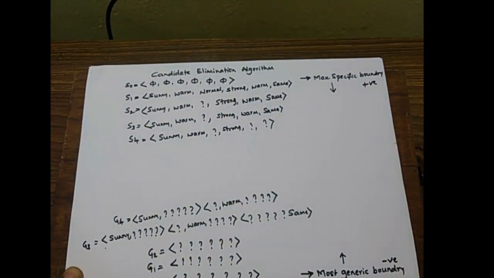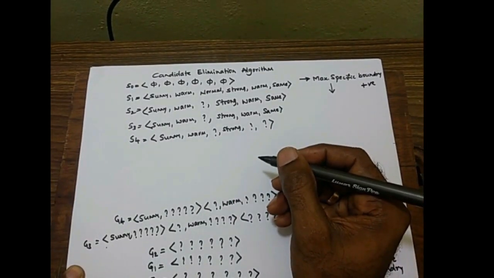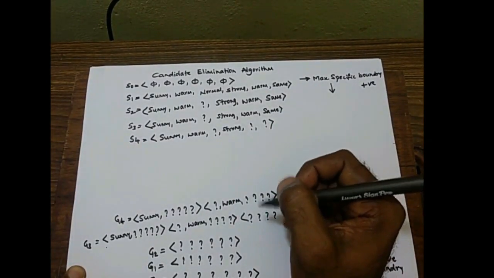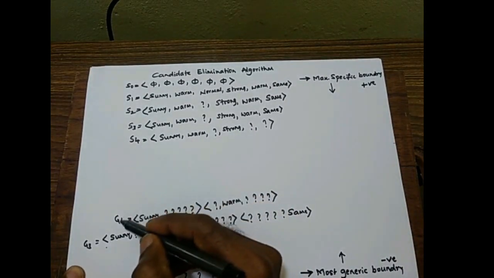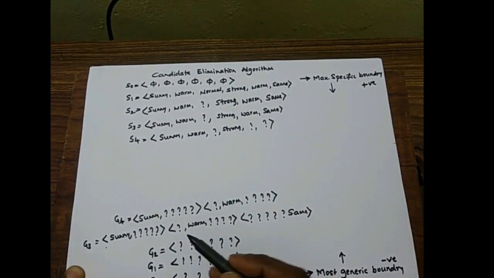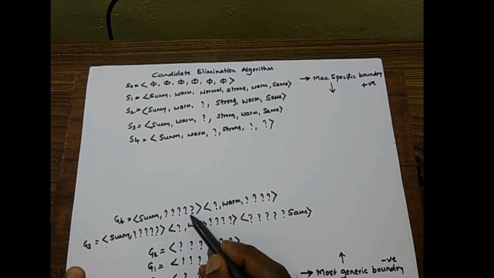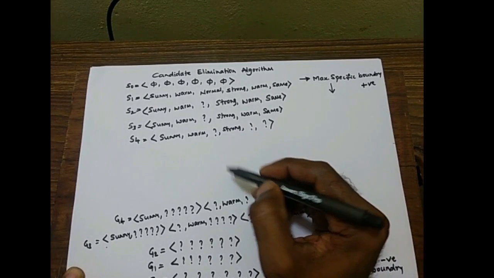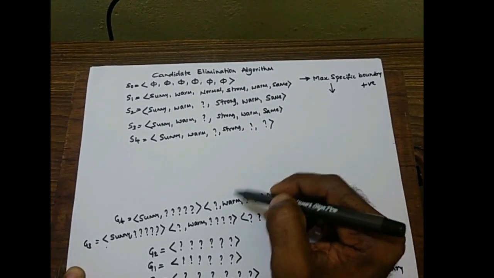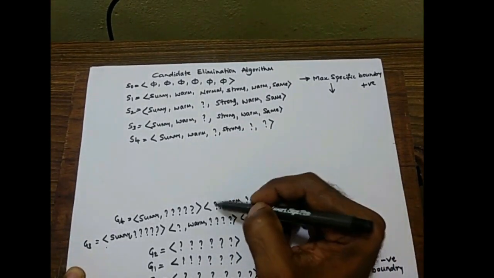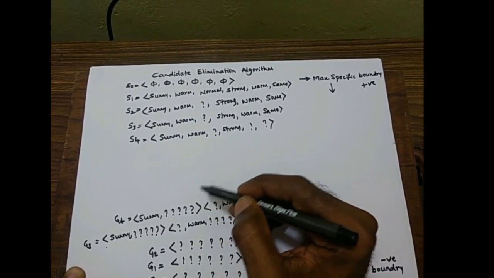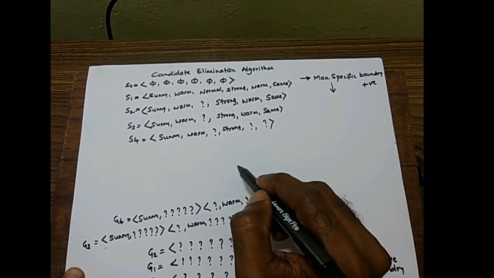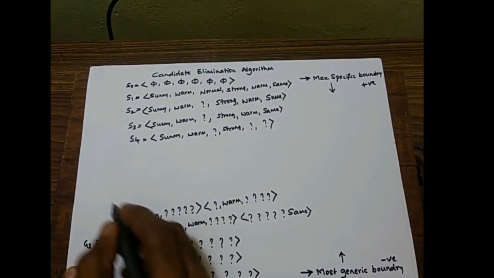We can find hypotheses which lie in between these two, that is S4 and G4. Here we have got 5 question marks and here we have got 3 question marks. So a hypothesis which contains the question marks between these two, that is 4 question marks, can be accepted. Now, which are all the possibilities?